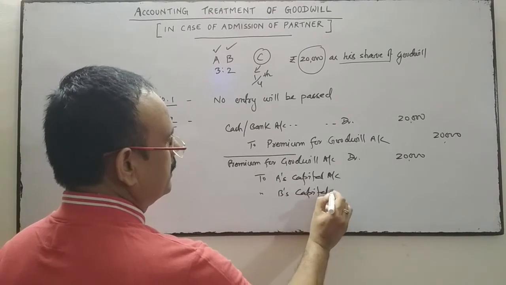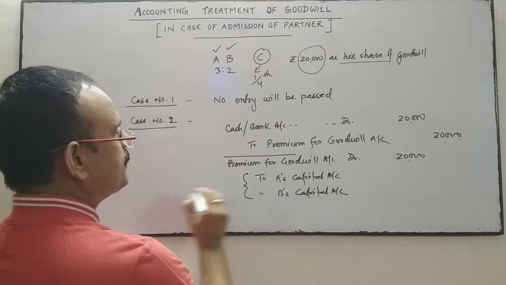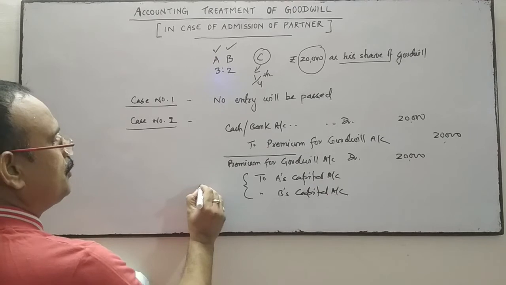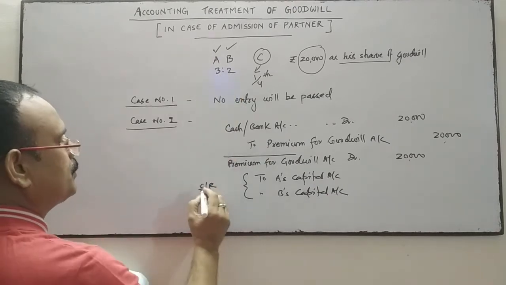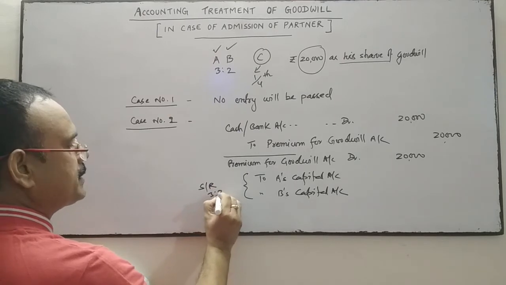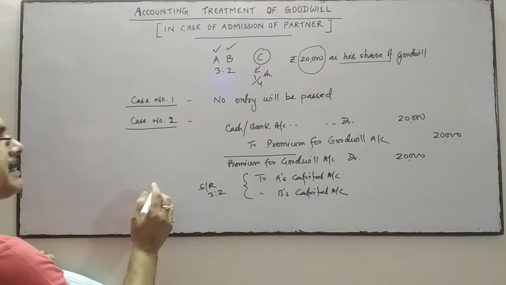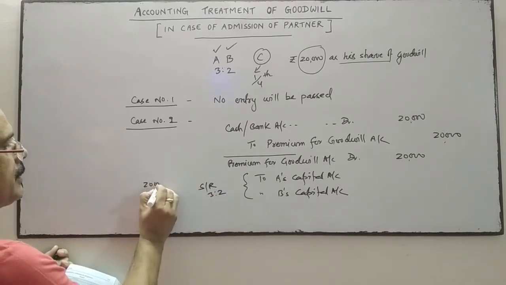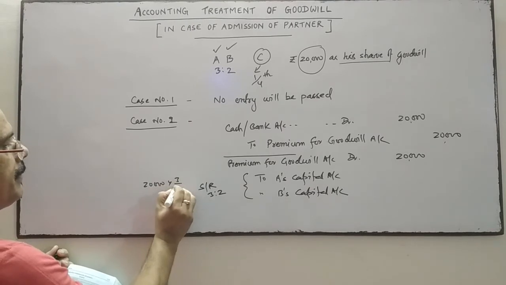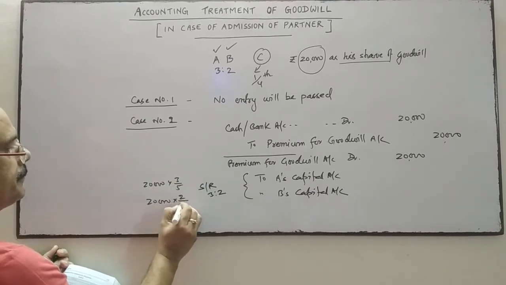This 20,000 will be divided between the partners in the sacrificing ratio, which is the same as the old ratio, 3:2, meaning 20,000 into 3/5 and 20,000 into 2/5.